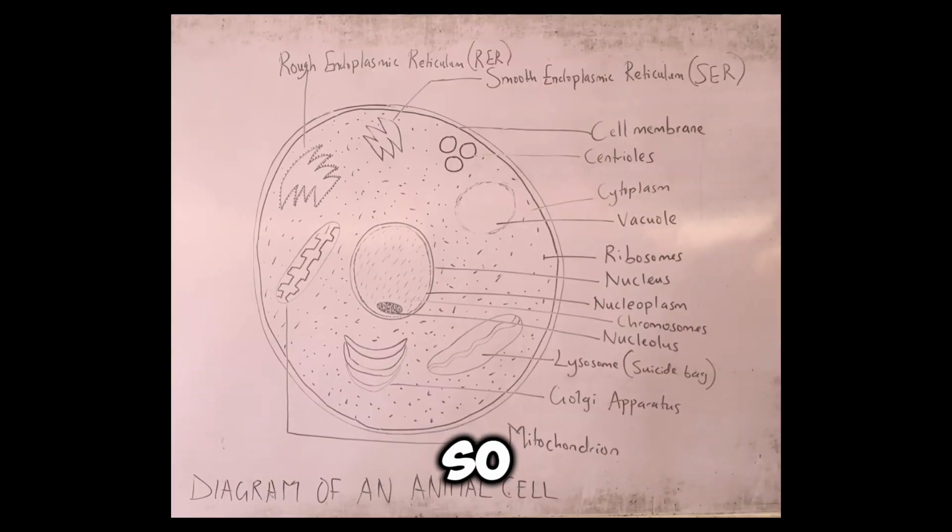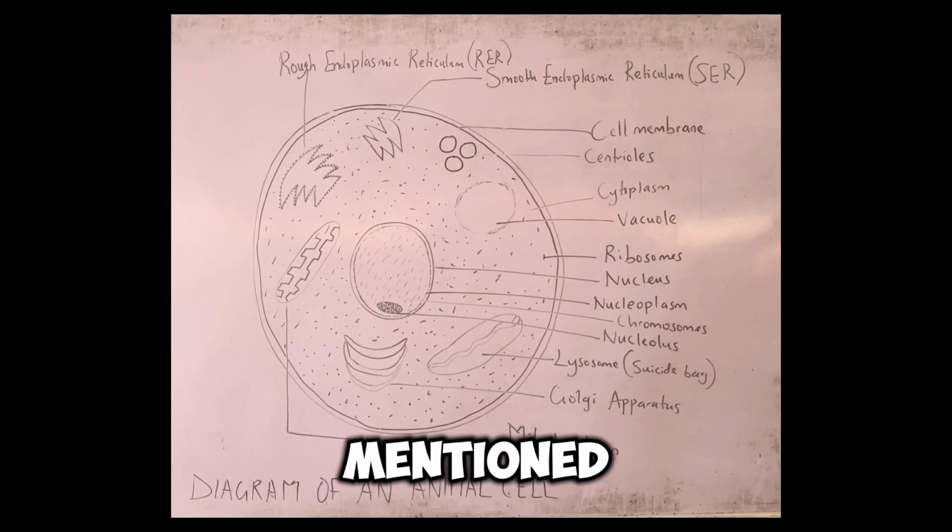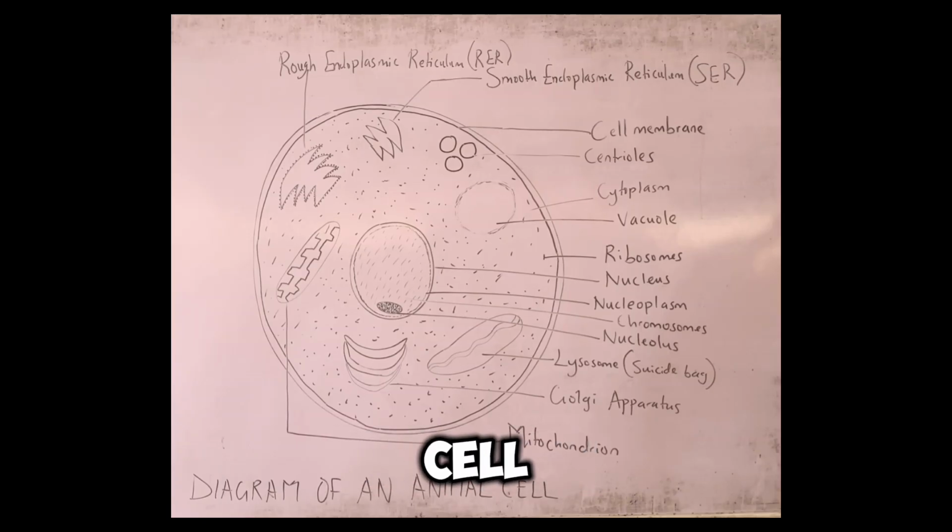All right. So welcome again. Now, right here on the board and on your screen is the diagram of the animal cell, like I previously mentioned I was going to present to us. This is the diagram of the animal cell.